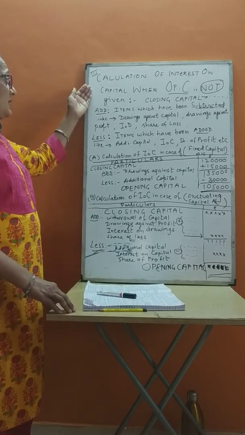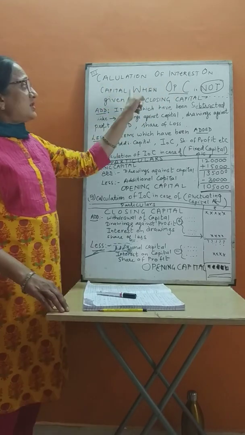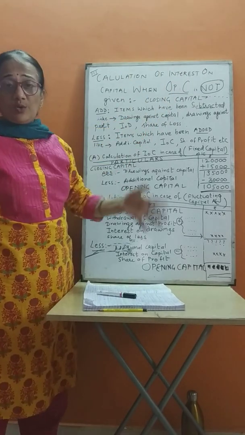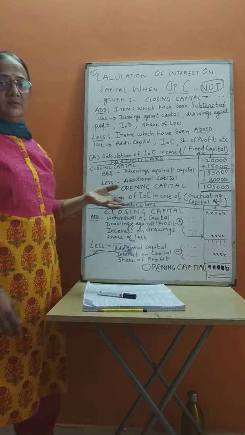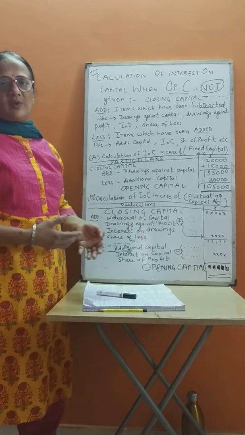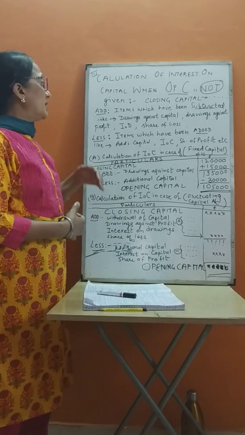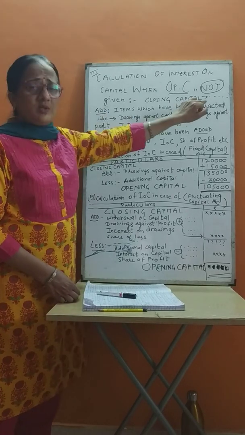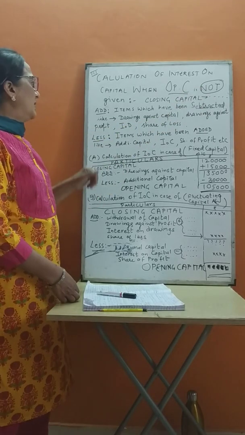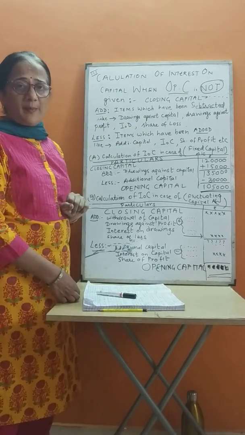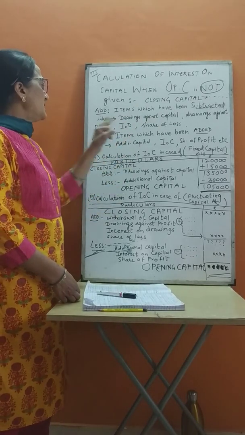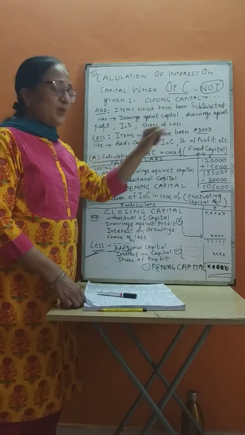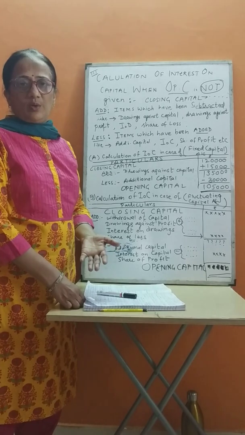But today's topic is calculation of interest on capital when opening capital is not given. What to do when opening capital is not given? Then, of course, the question will have closing capital, and in that you have to add all those items which you have subtracted, like drawings against capital, drawings against profit, IOD, share of loss, to get closing capital.